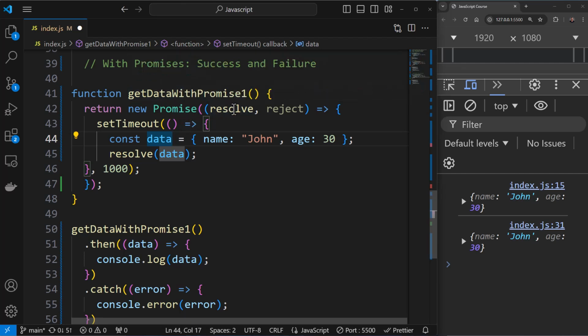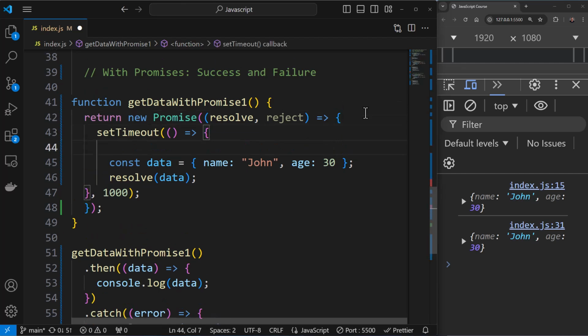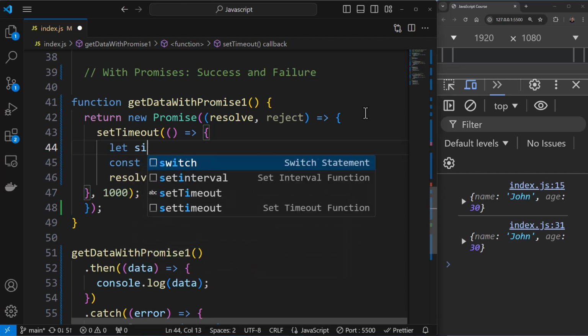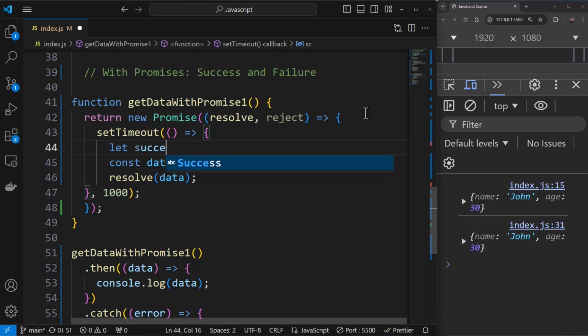Now over here, let's say I have a success or a failure rate defined. Within the timeout, I can say let success. So I'll have a 50% success rate.